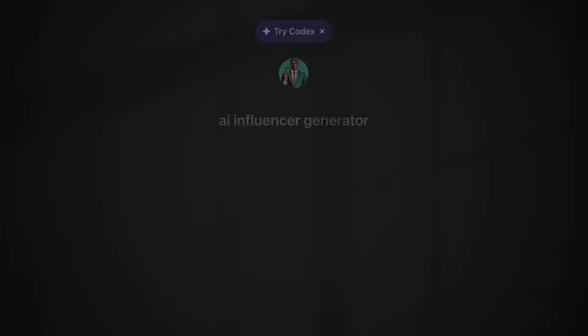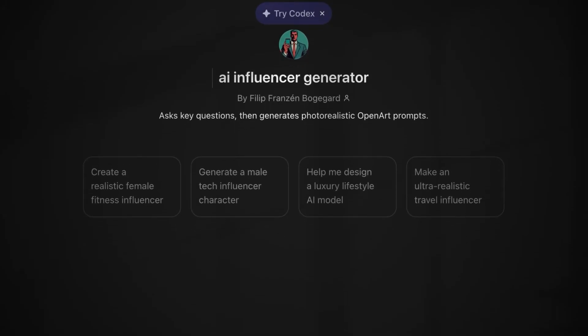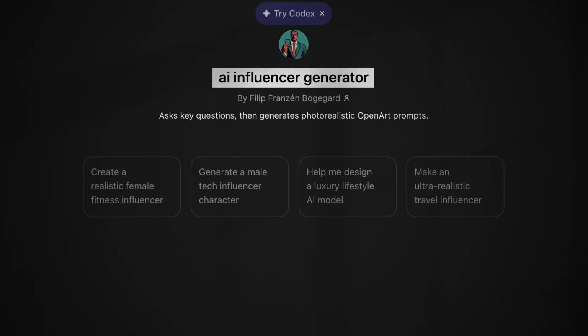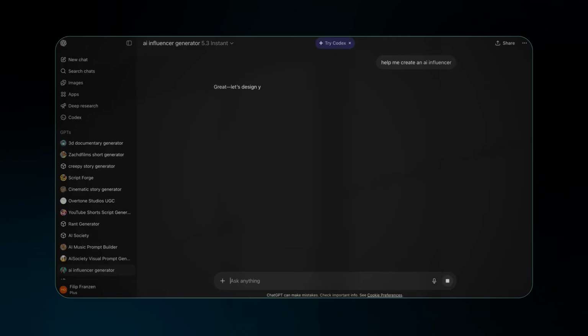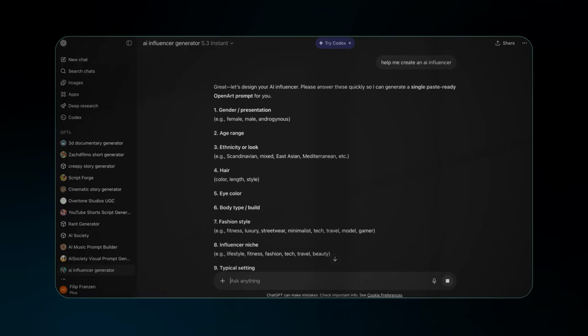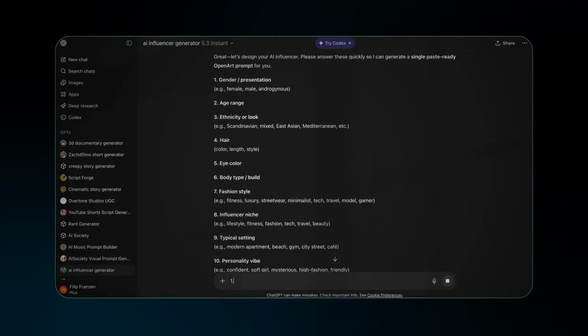To do this, I'm using a GPT model I built specifically to engineer AI influencer identities. It doesn't just generate a description. It forces you to define everything about the influencer you want to build and turn it into a structured prompt. If you want to use the exact same model, I've made it available inside my free community. But for now, let me show you how to use it.